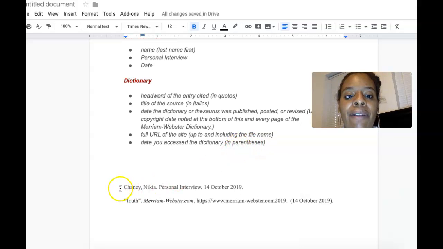So let's look at this right here. We have the name, the period, and these periods between each entry indicate that I'm moving on to another part of the entry. Personal interview and the date. We have the head word truth, Merriam-Webster.com. Okay, that's the title of the source. We couldn't find that copyright date, so we went ahead and just put the URL in there and then the date that I accessed it.